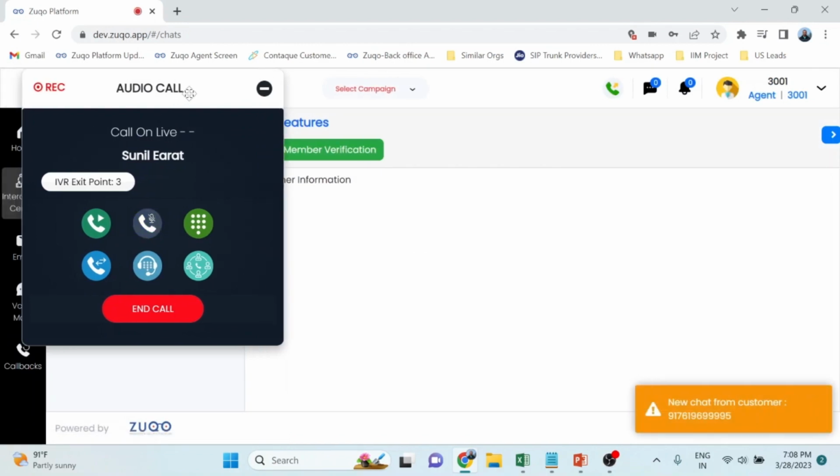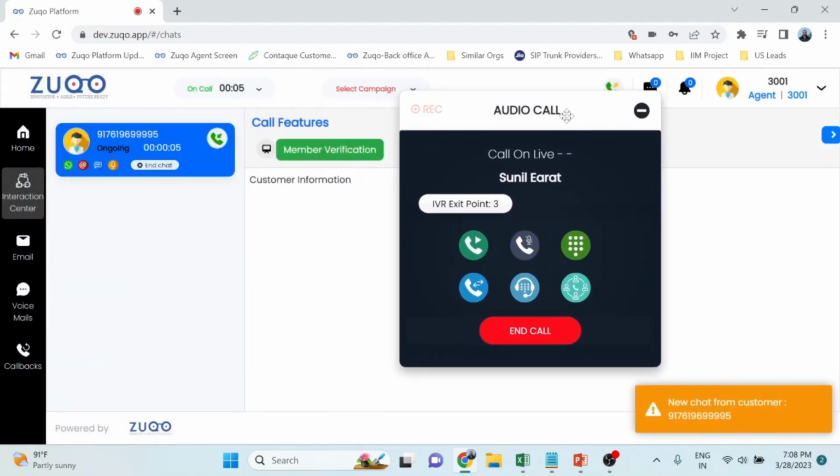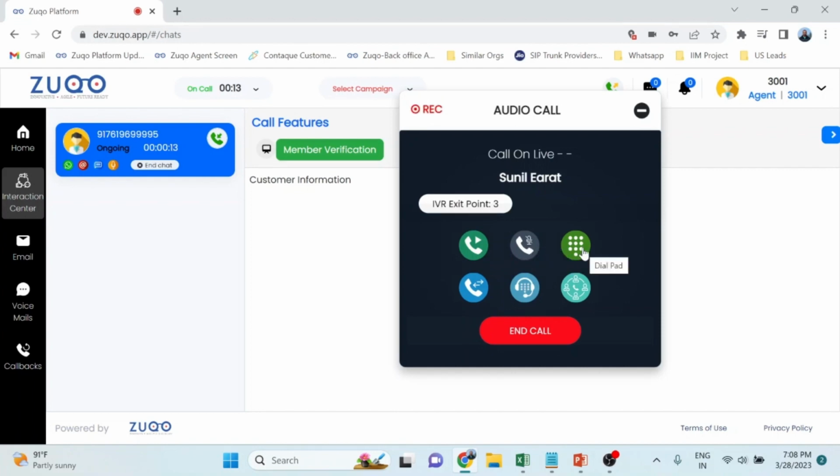So this is the soft phone that comes in. Basically, you can control or manage the call, like a hold option or a mute option or a conference option with an external party. It could be transferred to some other agent. It could be conferenced to an IVR. It could be conferenced to some other agent or the supervisor. It has a whole set of benefits.